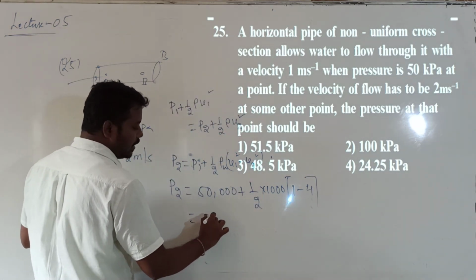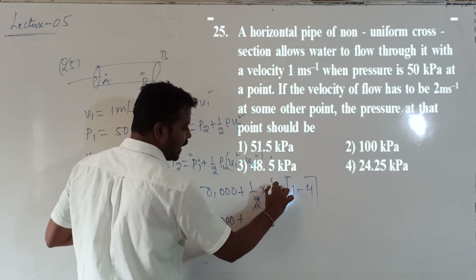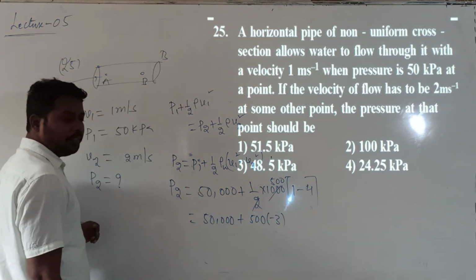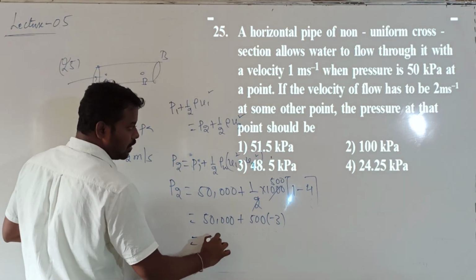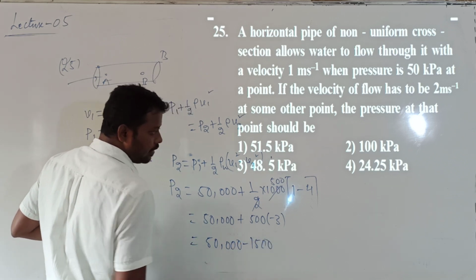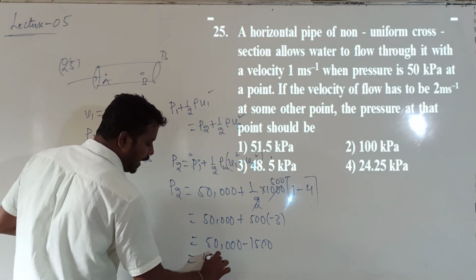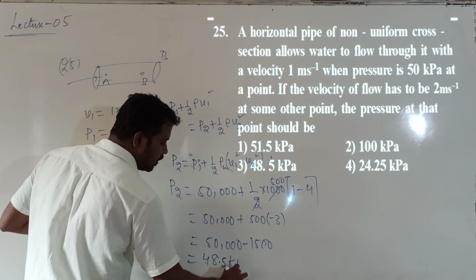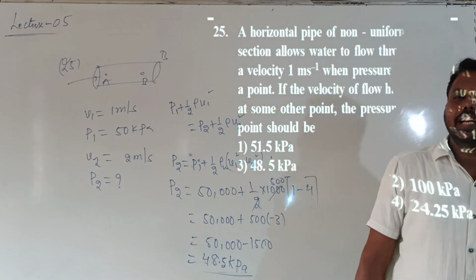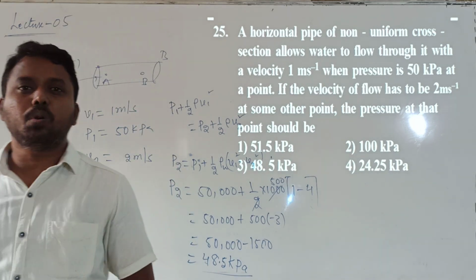Then what will we get? This is 50,000 plus, half of 1000 is 500, into minus 3, correct? So the answer is 50,000 minus 1500. Then I get 48,500, or 48.5 kilopascal. 48.5 kilopascal, because the velocity increased, the pressure will be less. Understood? So this is question number 25.